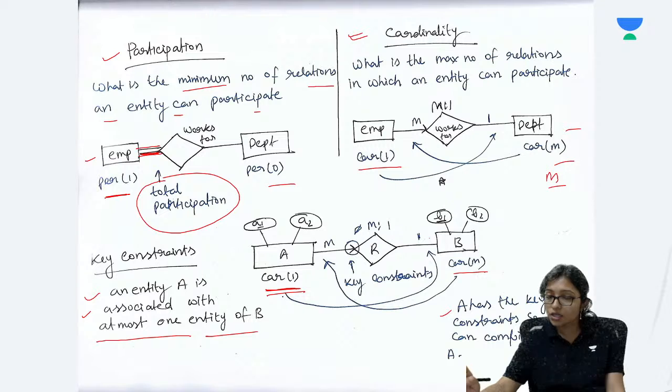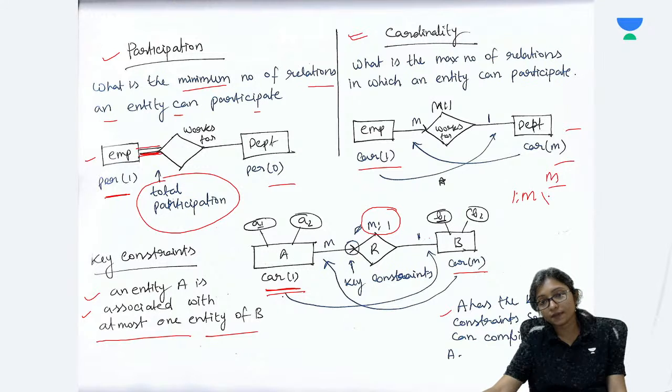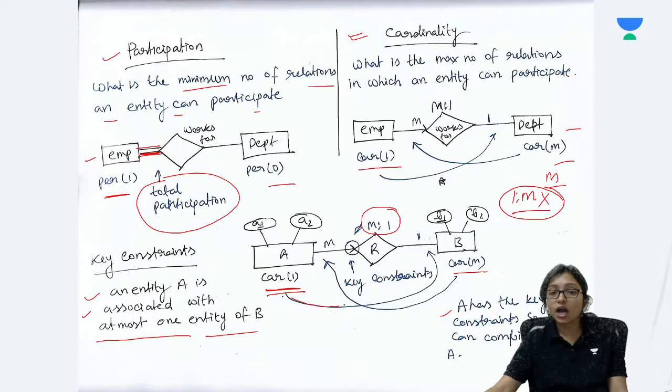And whenever we are drawing it, this will be a many to one relationship. Don't do it one to many. One to many will be wrong, because this one will go this side and this many will come to this side, and that's why it will be many to one, not one to many. If you are doing one to many, that is wrong. It will be many to one.